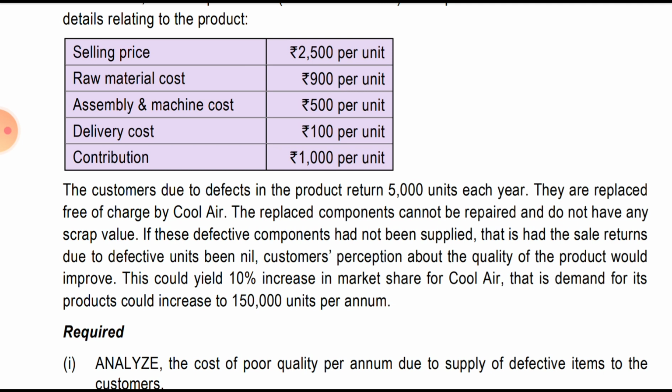And the second cost which we will incur is, if this would not have been returned, there would have been a sale of an additional 50,000 units, because we would have gained, as they have written in the last part of the question. So 50,000 into contribution loss, that is 1000 is the contribution. So 50,000 into 1000, that is 5 crore. So we are incurring the quality cost of 5 crore plus 75 lakh, that is 5 crore 75 lakh.